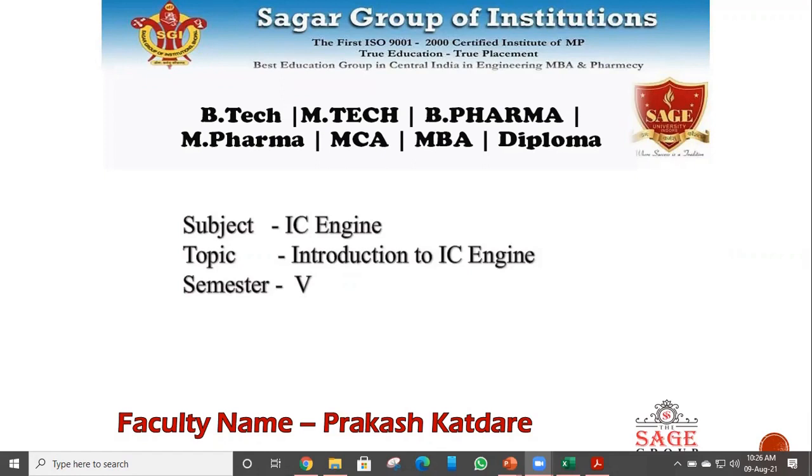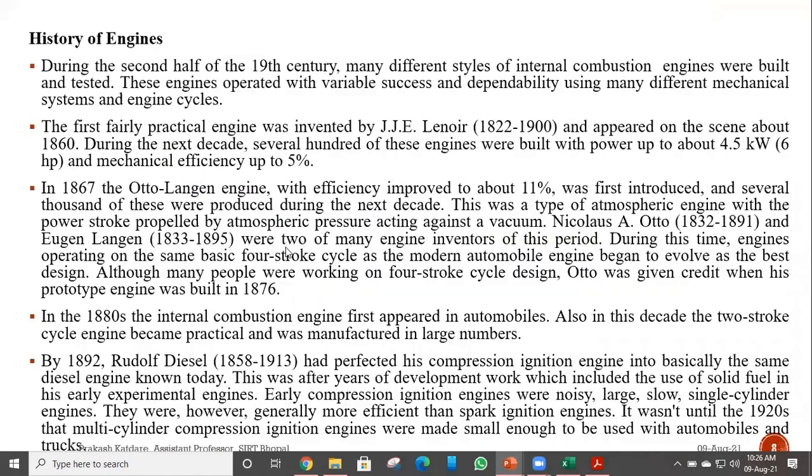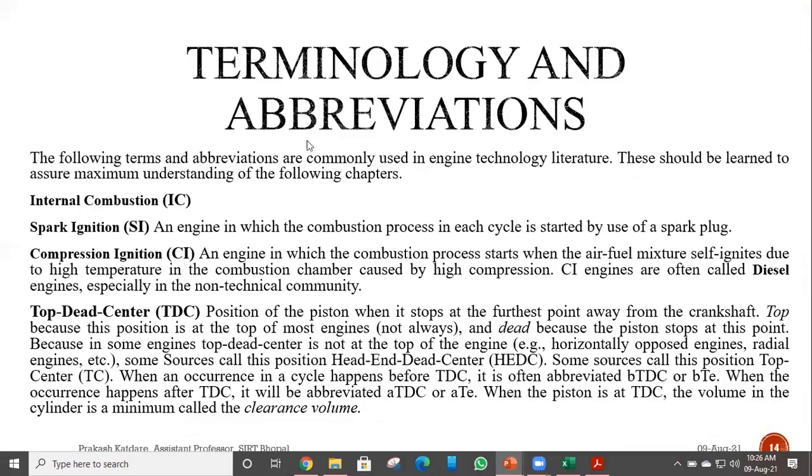Now we will start with the basic terminology or nomenclature that we have to follow in case of IC engine, in case of our subject. So these nomenclature you should always remember because we will be using it throughout our subject. For the first terminology, the abbreviation is internal combustion, or in short, IC. So whenever it is written as IC, we will take it as internal combustion engine.